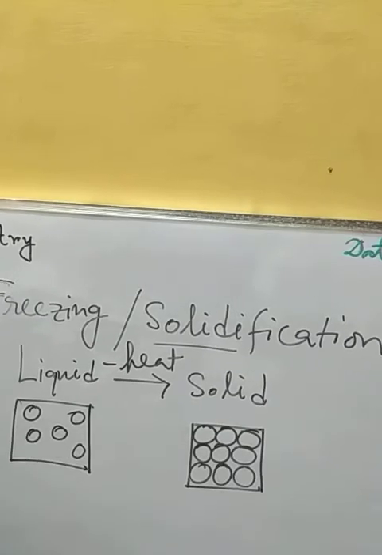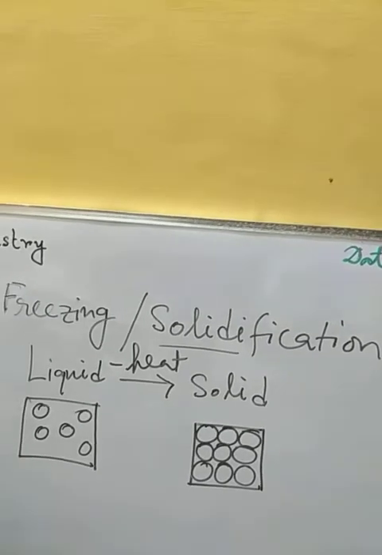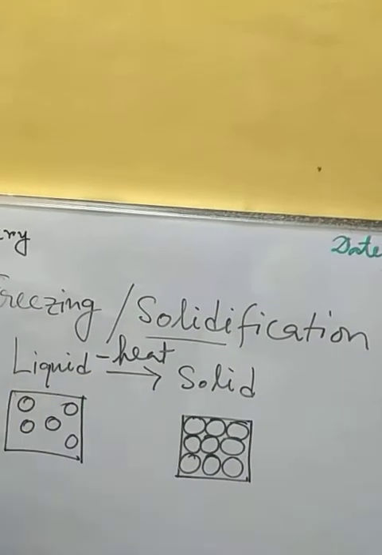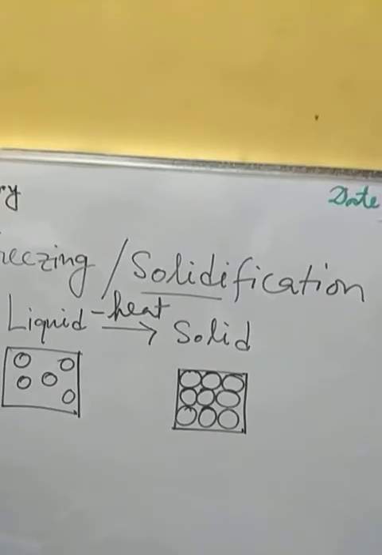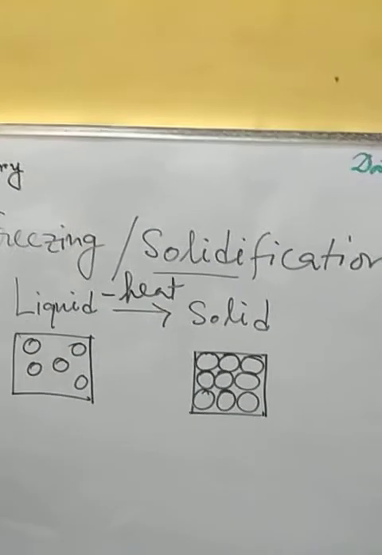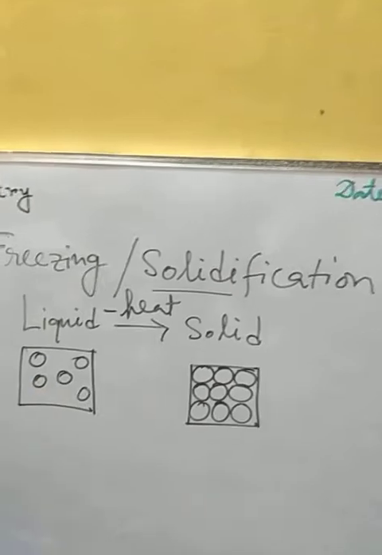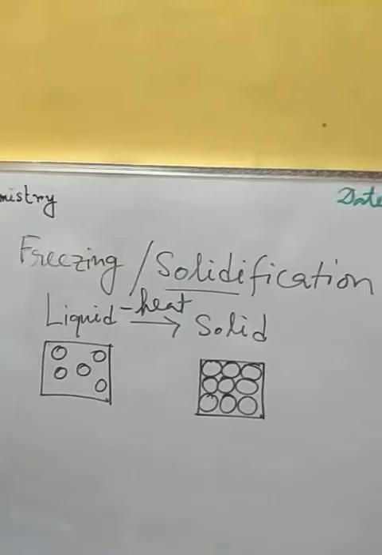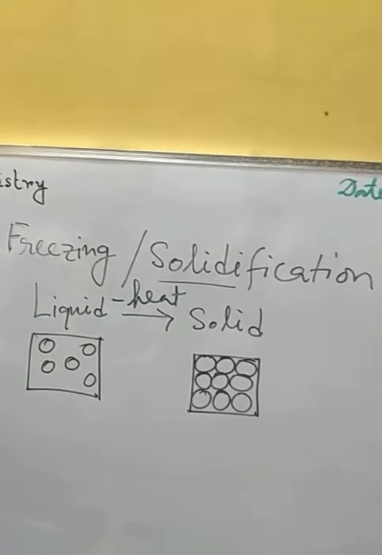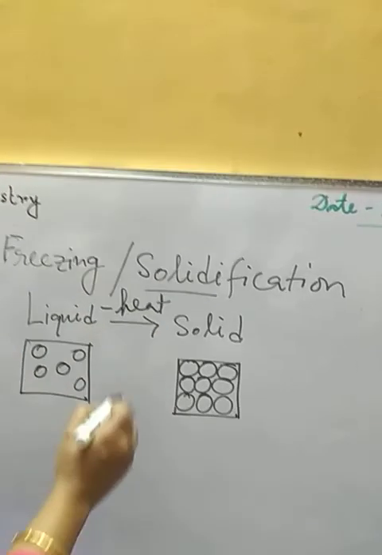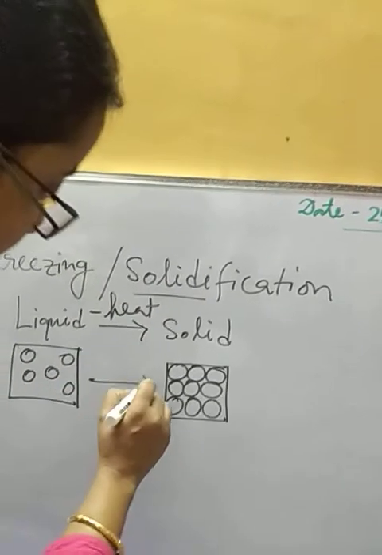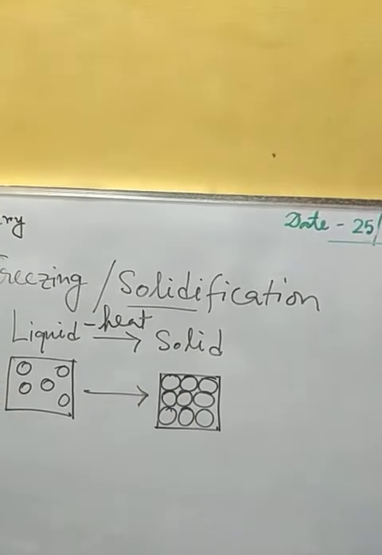As we do that, the random movement of the liquid particles will decrease, and as a result the particles will come closer, and after a certain time we can get this form of the particle.